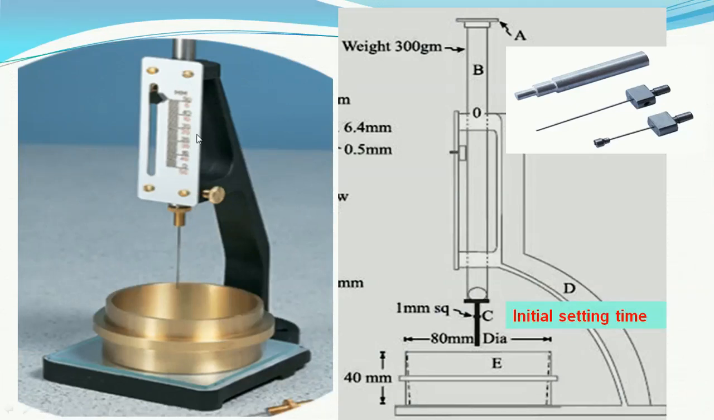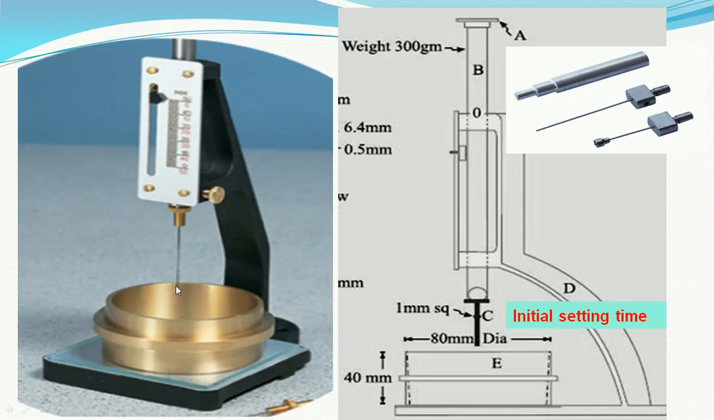This VCAT apparatus has got such an arrangement that there are 3 needles used. One on the left side is for the consistency, the middle needle is for the initial setting time, and the rightmost needle is for the final setting time. These needles are fixed at this plunger end, and with the help of this screw these needles are released, and the movement of these needles below is measured in the scale which is at the top of the equipment.